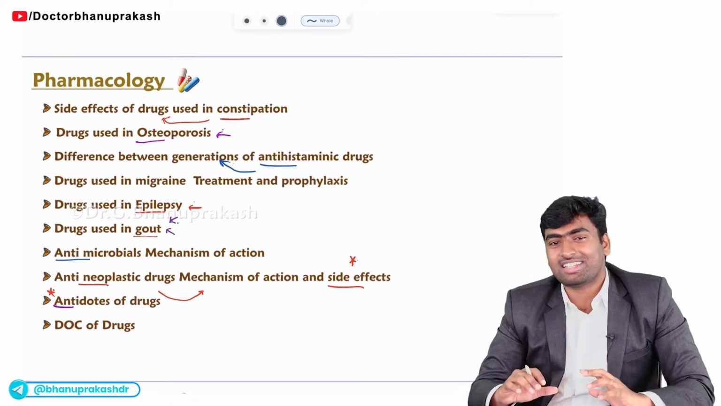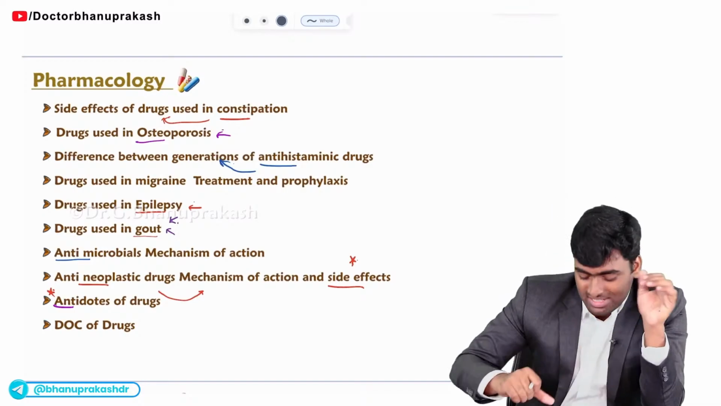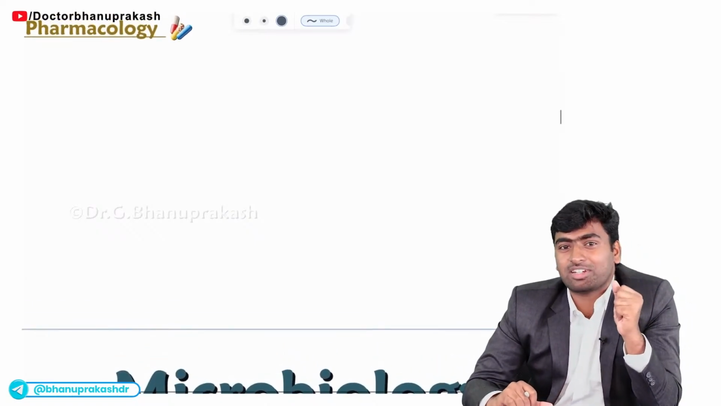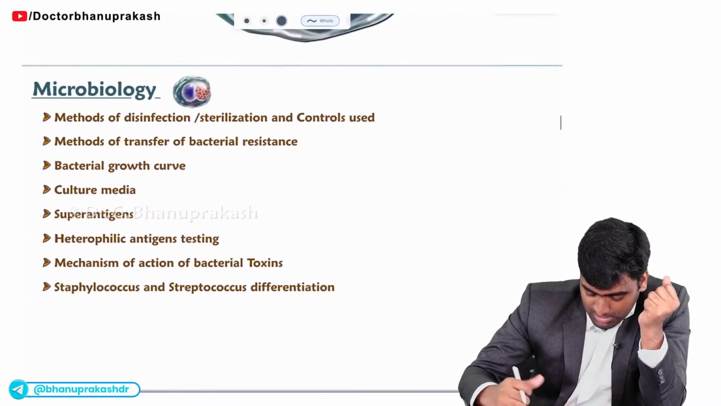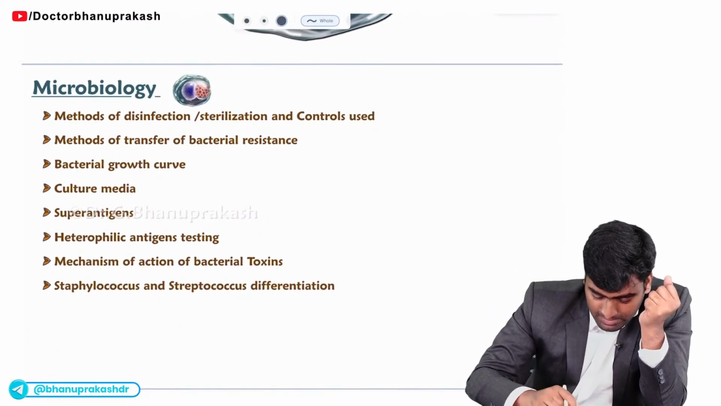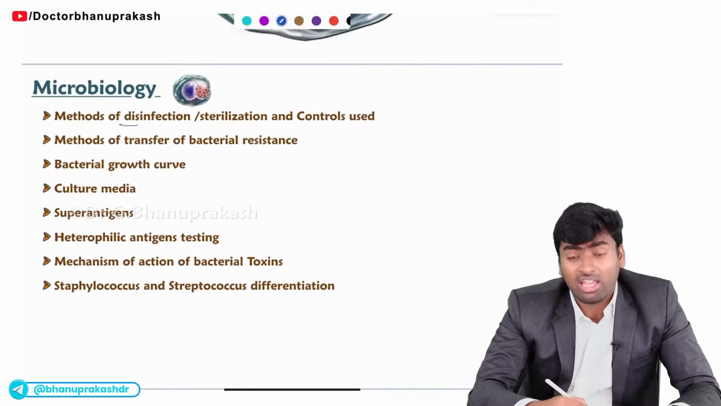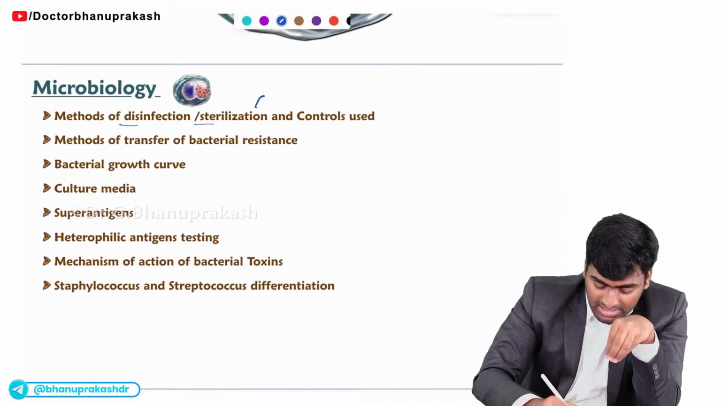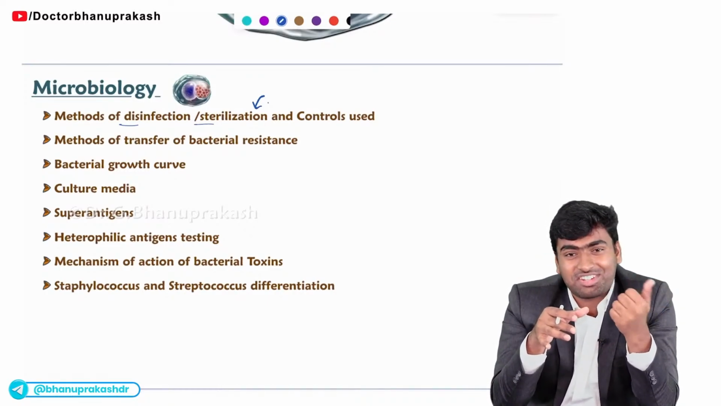Fine. So with this understanding, we got to know which are the important topics from the pharmacology point of view. Okay. With this, we'll move on to our next subject. Can you guess which is the next subject? It is microbiology. Fine. In microbiology, we'll see the most important topics. The first one, from the general part, is the methods of disinfection and sterilization. About disinfection and sterilization, they commonly ask questions. Fine. And they also ask questions about the controls which are used in disinfection and sterilization.